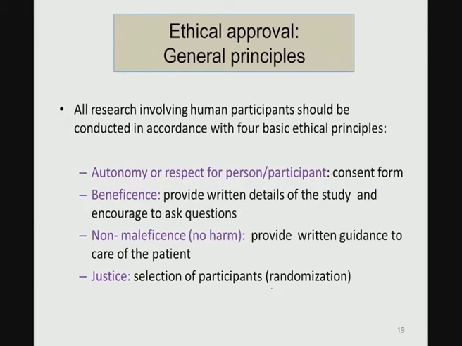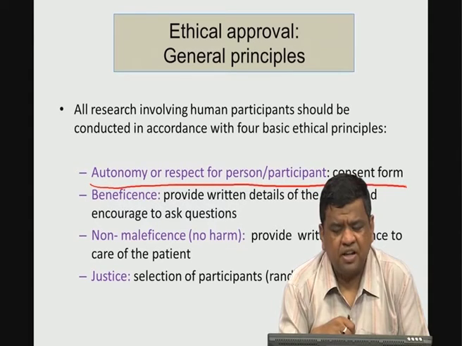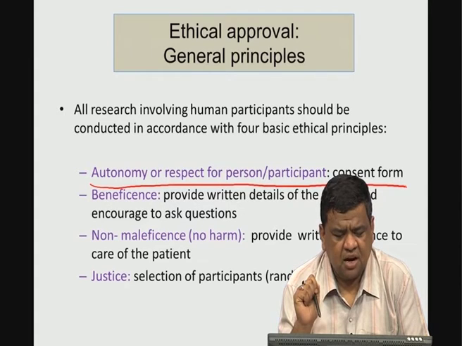And then, as I said, ethical approval is a must, and all research involving human patients should be conducted in accordance with the four basic ethical principles. Number one is autonomy, or respect for the person or participant, which means one has to fill up the consent form. Each human volunteer taking part in the clinical trials must fill up the consent form. That means they are willing to participate in an honest manner in this clinical study.